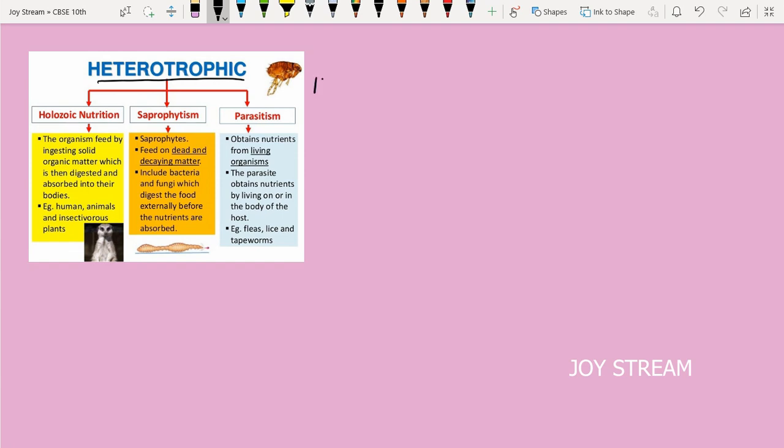First one, holozoic nutrition. What is holozoic nutrition? These organisms take solid food.